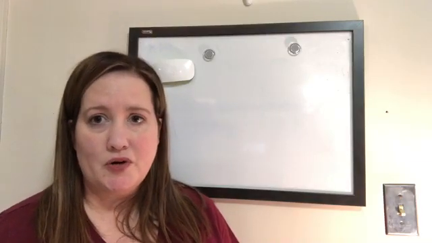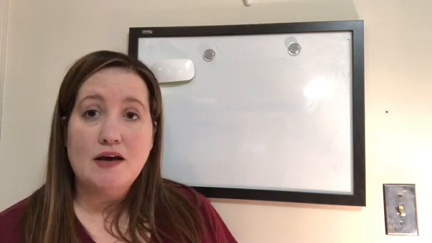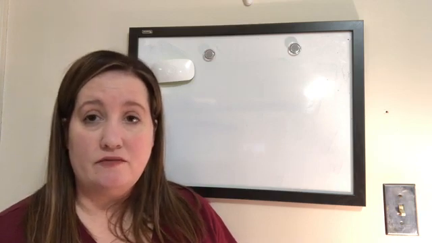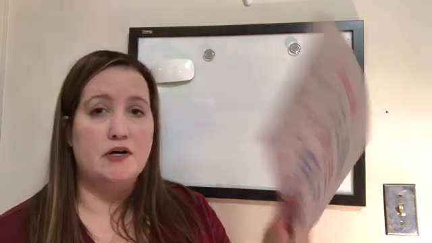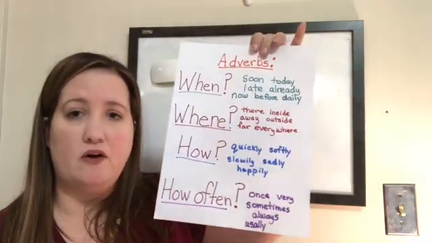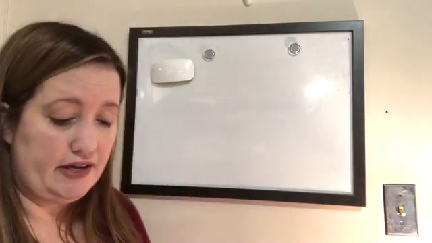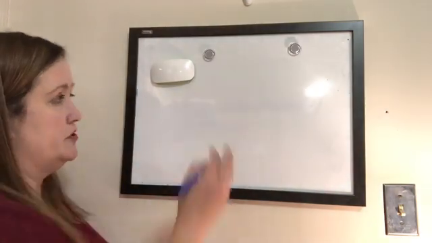This is English 401, and today we are going to talk about adverbs. In the last video we talked about adverbs, and you will remember that adverbs tell us when, where, how, and how often something happens. Today we're going to be diagramming adverbs.